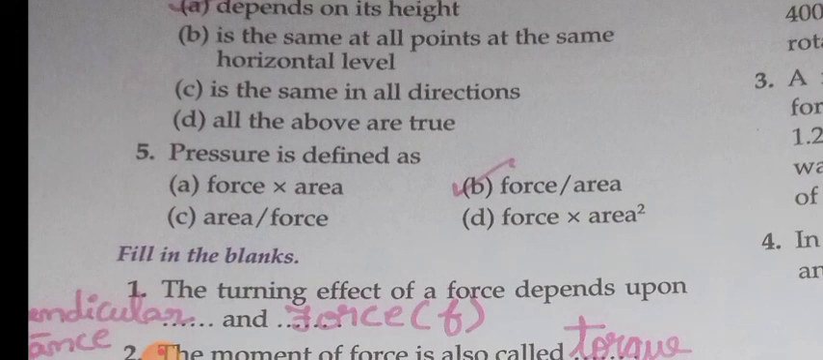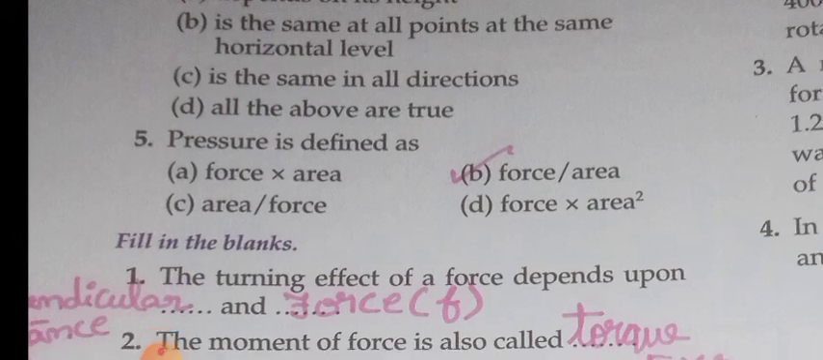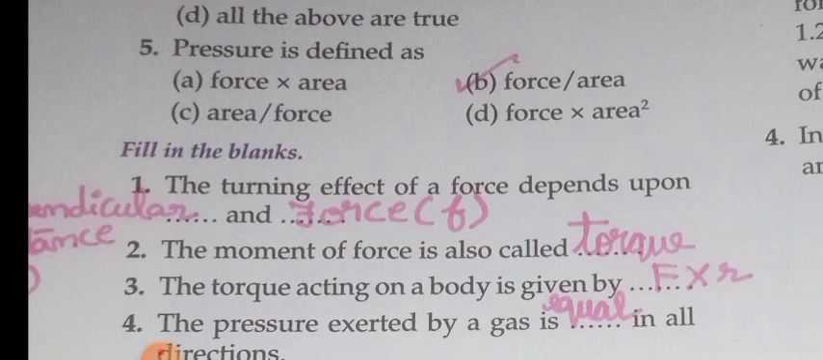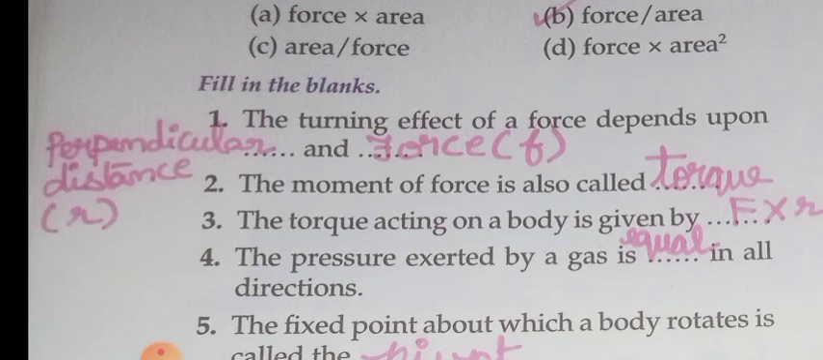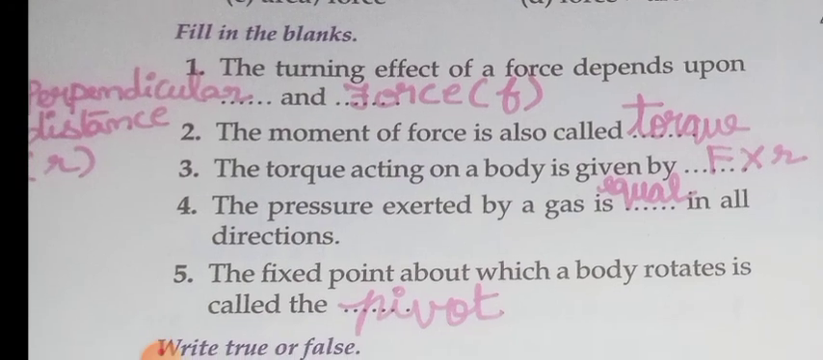Then fifth one, pressure is defined as force into area, force by area, area by force, force into area square. The correct answer is force by area. Fill in the blanks. The turning effect of force depends upon dash and dash, perpendicular distance r and force F. The turning effect depends upon the perpendicular distance and force.